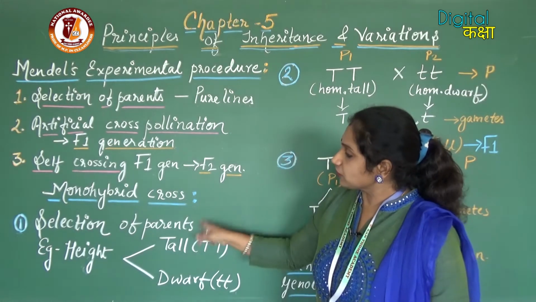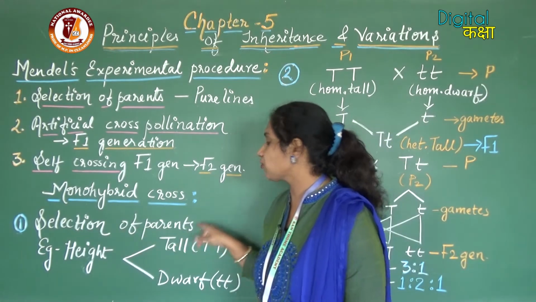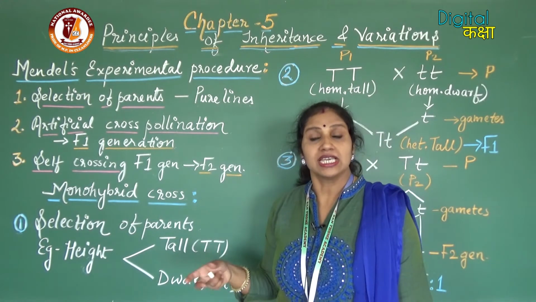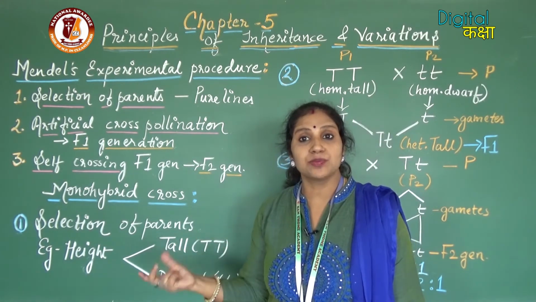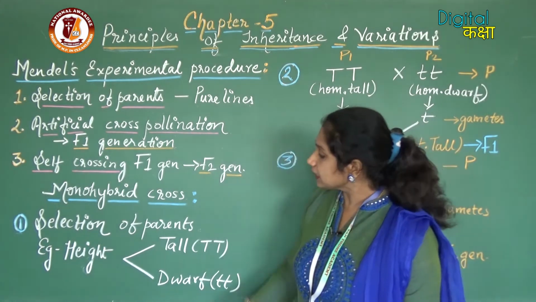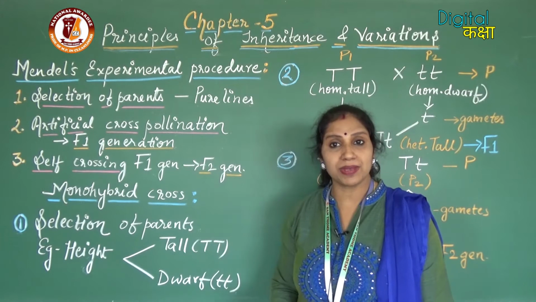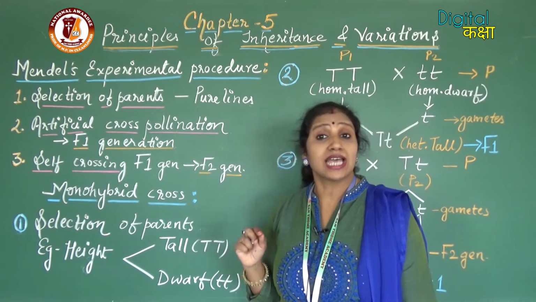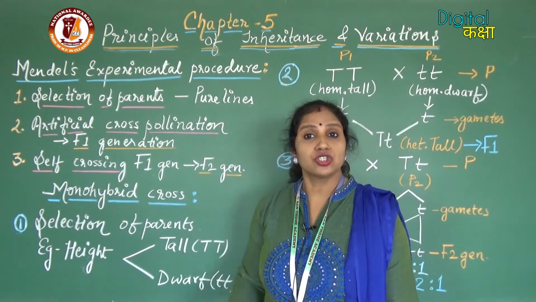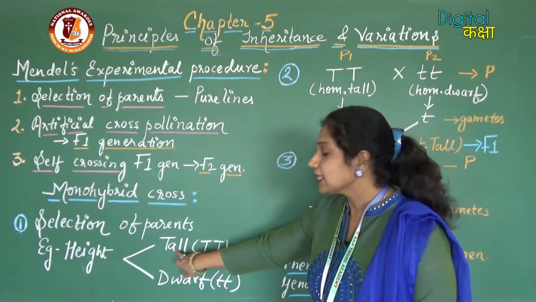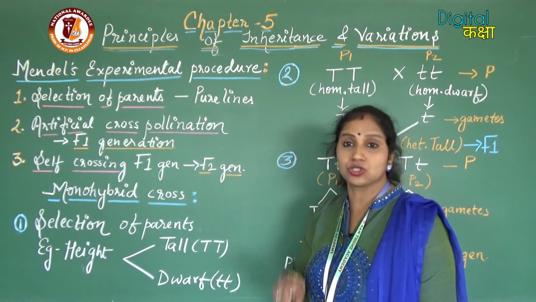Here also the first step will be the selection of parents. Selection of parents means you have to get the pure line for that particular character. Here the character we have selected is the height of the plant, and the height of the plant has 2 alternatives, or 2 alleles for that gene, that is tallness and dwarfness.